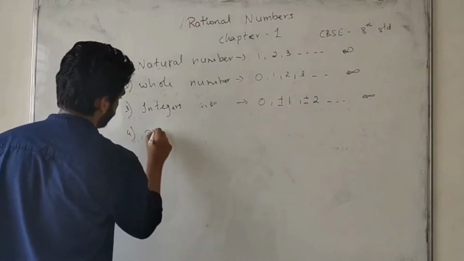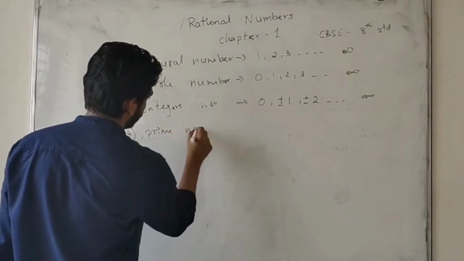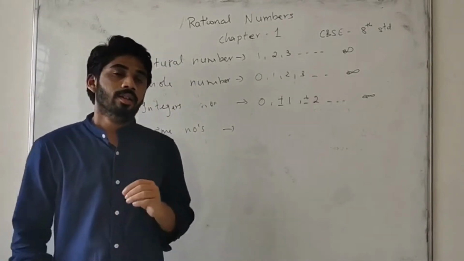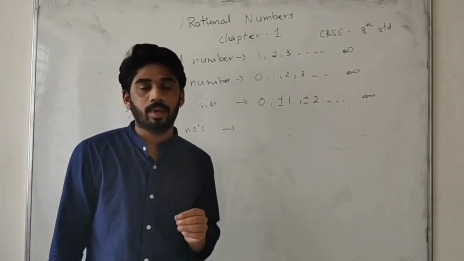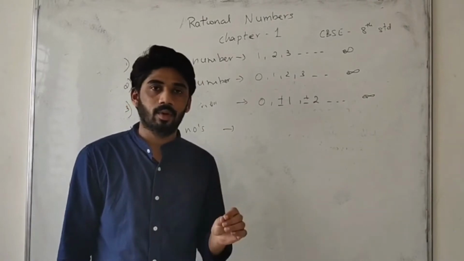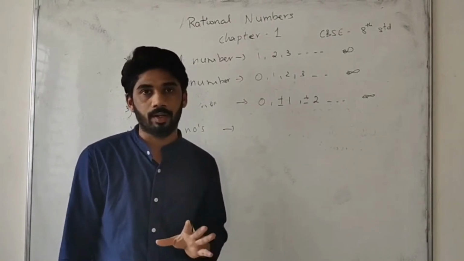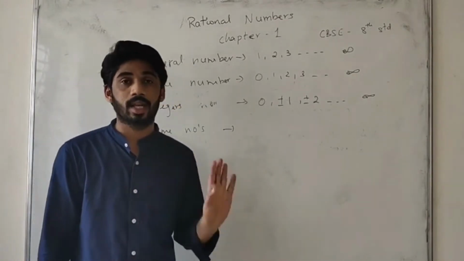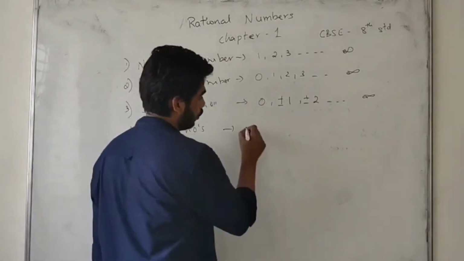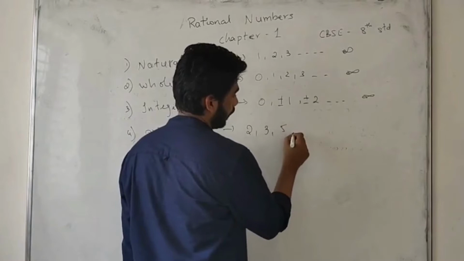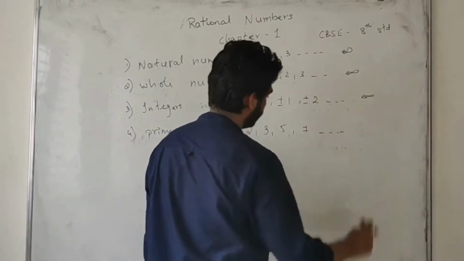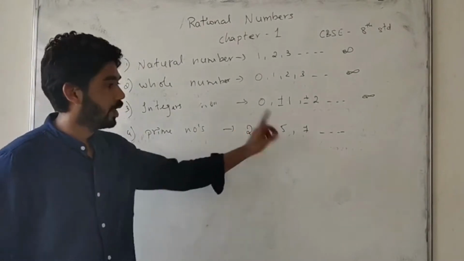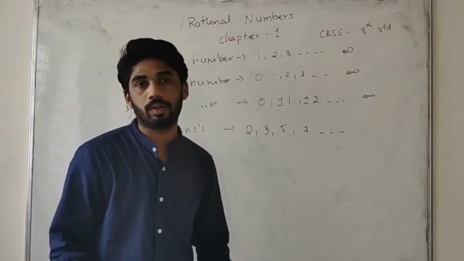What is a prime number, friends? Now we have to know what a prime number is. Simply, a prime number is a number which is divisible only by itself or by 1. In prime numbers we do not consider 1 as a prime number. Leaving 1, the others are prime numbers. For example 2, 3, 5, 7, unlimited. So a number which is divisible only by itself or by 1 is called a prime number. One we are not taking as a prime number.